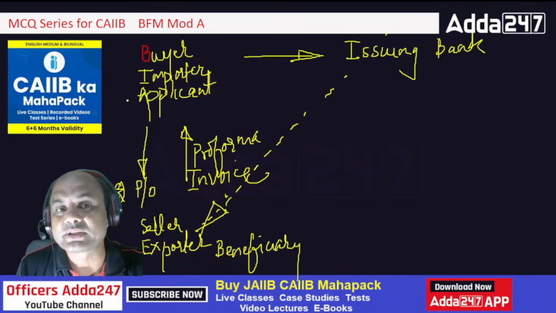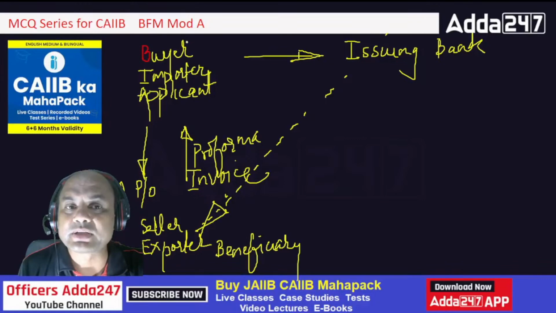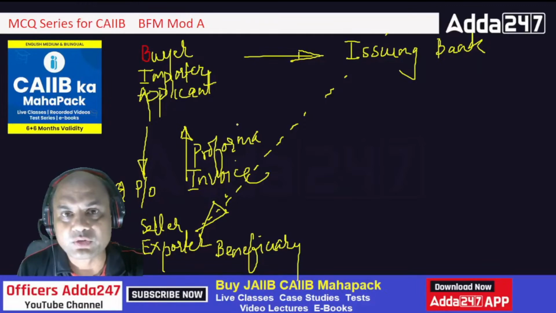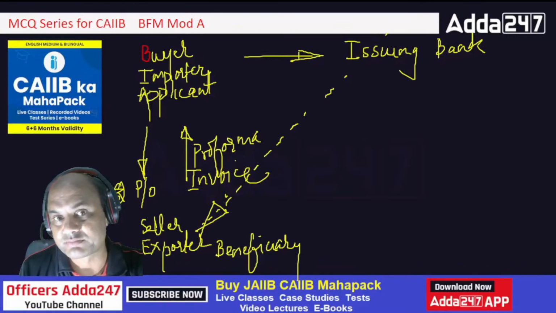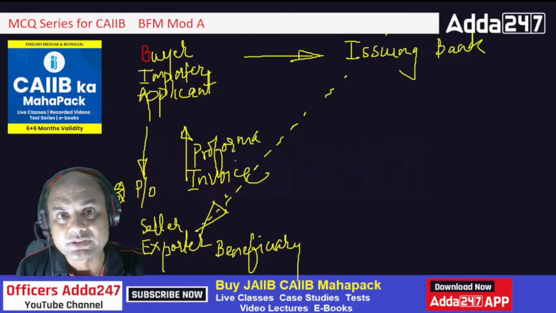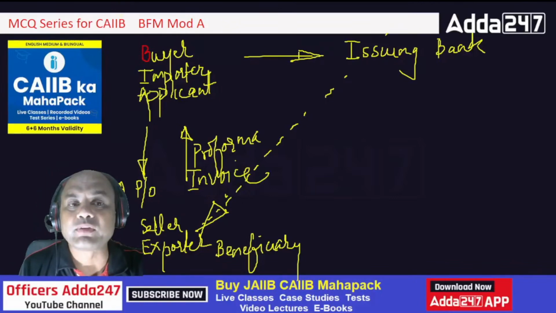Now how many documents does the buyer have? Write in the comment section. How many documents does this buyer have now? One, he has this PO, and second, he has the pro forma invoice, right? Two documents, correct? So he'll take these two documents along with his KYC documents. Remember, KYC is obviously important.